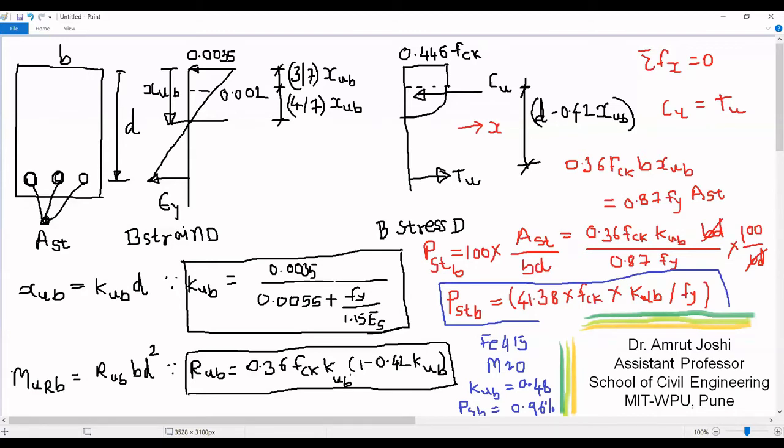So to summarize, for a balanced section, we require to calculate three constants. The first one is called the neutral axis factor, which depends only on grade of steel and not on grade of concrete. The second one is called the moment of resistance factor for balanced section. It depends upon grade of concrete and grade of steel both. And the third one is percentage of tension steel for a balanced section. This also depends upon grade of concrete and grade of steel. So it is advisable to memorize these expressions. Once you have understood the process of deriving these expressions, there is no harm in memorizing them.